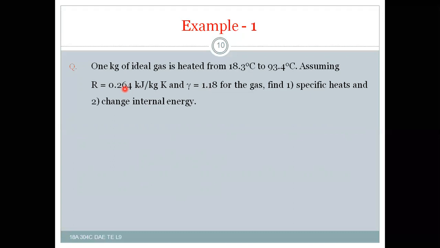With that, you will get Cp also, that means specific heat at constant pressure. After that, the temperature difference is there, thereby you can calculate the change of internal energy also. dU is equal to m Cv (T2 minus T1), and T1 and T2 are in centigrade, which you must convert into Kelvin. Right?